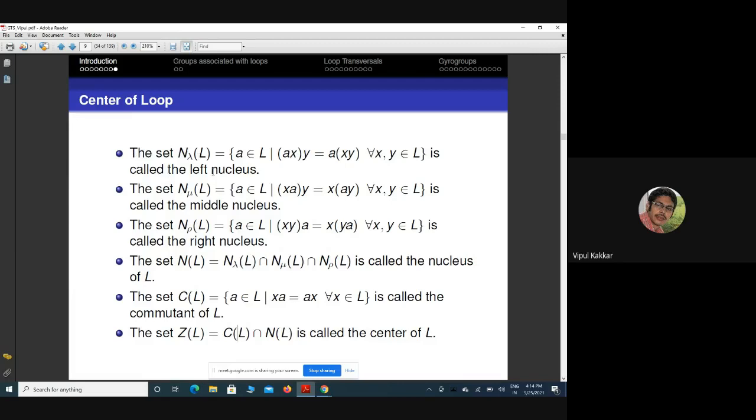The left nucleus, middle nucleus, and right nucleus are subloops, though they need not be normal subloops. The nucleus is a subloop, but the commutant need not be a subloop. In the case of a loop that is not a group, the commutant need not be a subloop. But the center of a loop is a normal subloop of the loop. This is the fact.